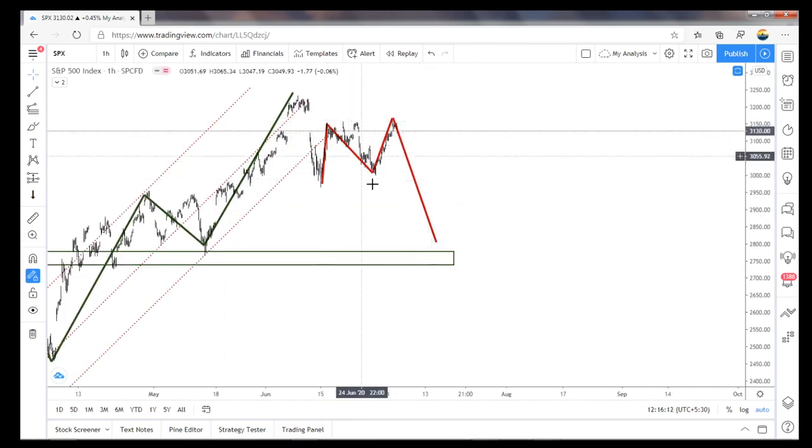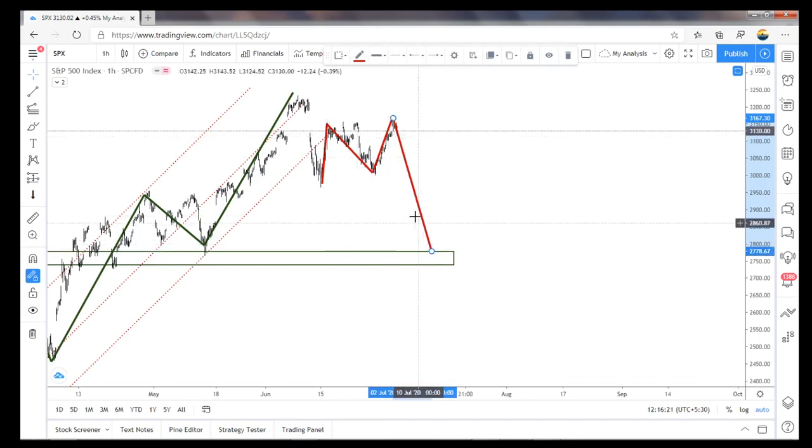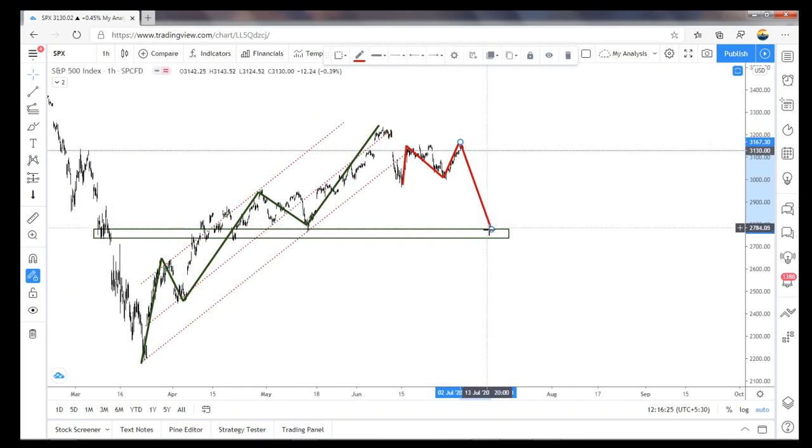So simply, ABC is over means again it can consolidate here, or it has a chance of breaking to that 2.7, which is possible if it is a simple correction. So once it comes to the downside, stocks are falling means gold can go higher. So JPY can come to the downside. USD JPY will get strong. CHF gets strong. So this is why I correlated that.